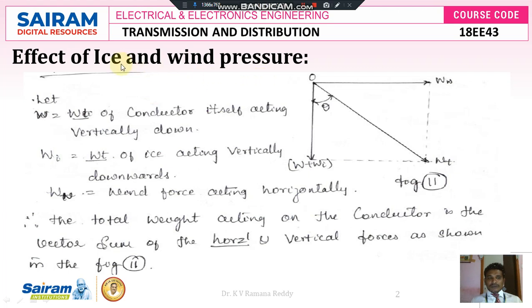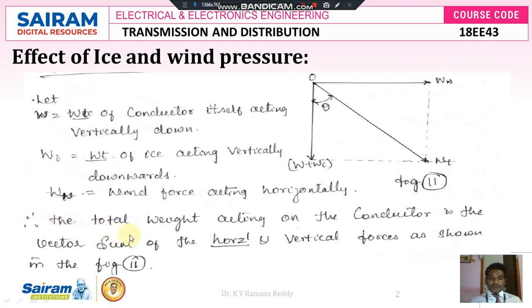To discuss the effect of ice and wind pressure, the effect of ice is mathematically expressed as W suffix I, and the effect of wind pressure is mathematically expressed as W suffix W. So to discuss the overall effect, that is the effect of ice and wind pressure at a time on the conductor, let us assume W is equal to the weight of the conductor itself acting vertically downward, Wi is the weight of ice acting vertically downward, and W suffix W is the wind force acting horizontally towards the conductor.